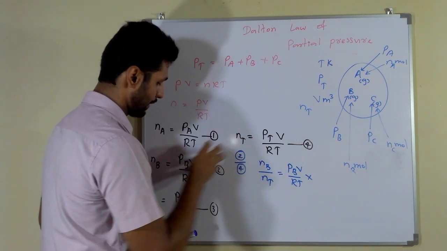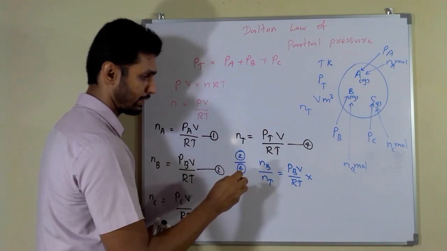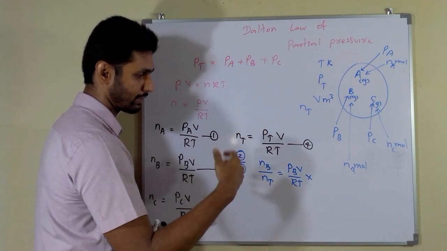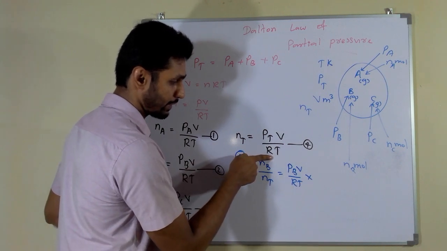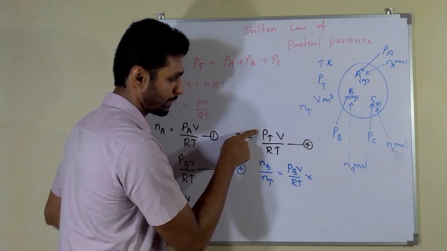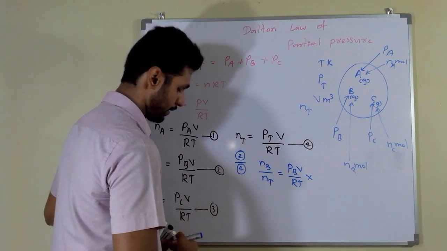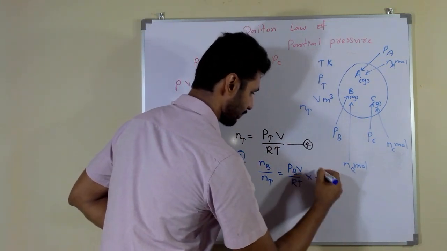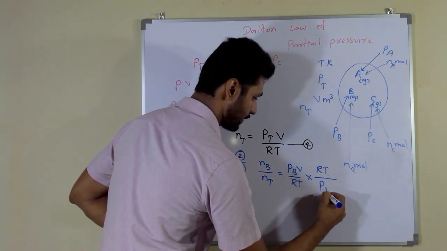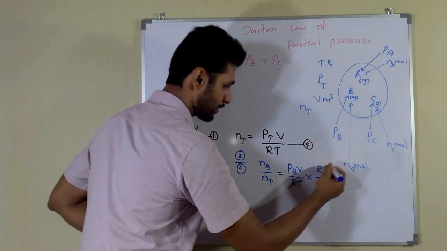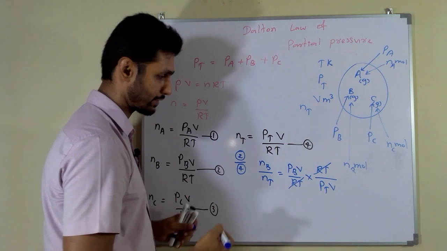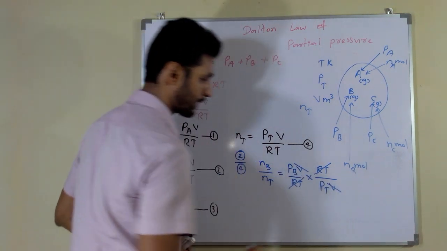When you are dividing this part by this part, you can convert it as a multiplication, and then this denominator comes top and this numerator goes to the bottom, and then RT divided by PTV. You can see again this RT part and RT part get cancelled, volume and volume also get cancelled.